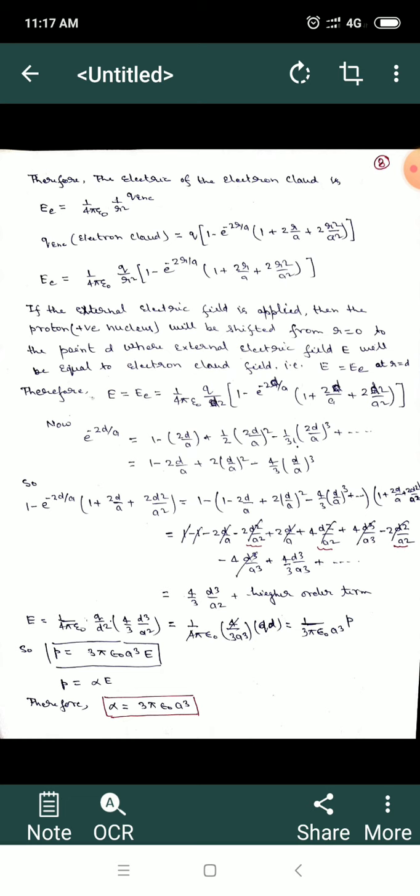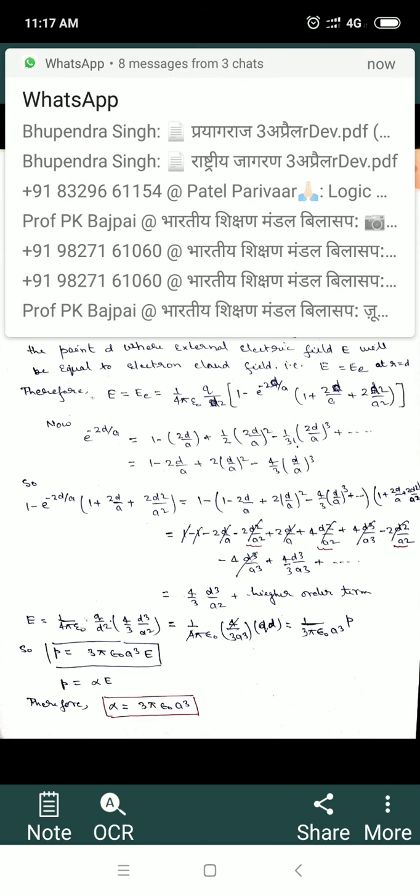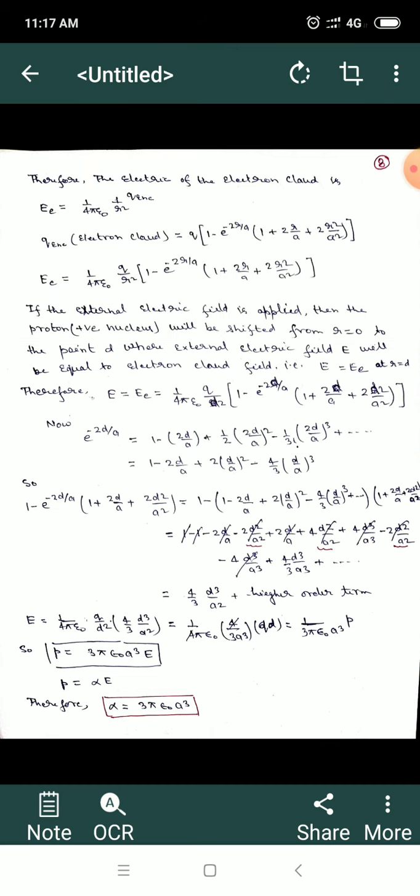If we solve this again, in the electric field there is another term, that is 1 minus e to power minus 2d upon a, multiplied by the bracket 1 plus 2d upon a plus 2d square upon a square. By solving this, we will see that all these terms will be cancelled out, only one term will be remaining, that is 4 by 3 d cube upon a square, and other higher order terms, so we will neglect those higher order terms. So by substituting, we can find the exact value of the electric field.